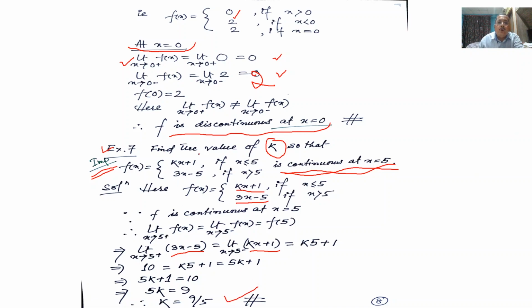So the question was for what value of k the function is continuous at the point x equal to 5. Therefore if k is equal to 9 by 5, the function is continuous at the point x equal to 5.